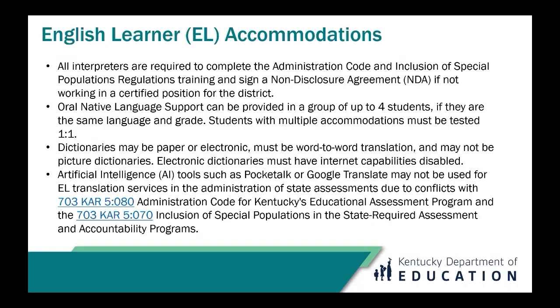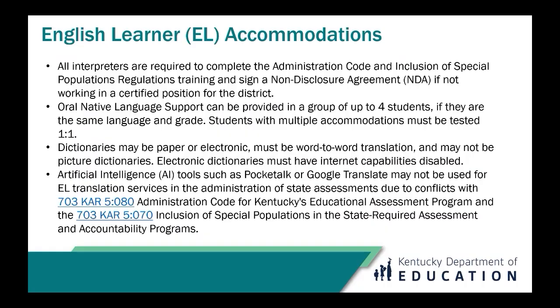Oral native language support can be provided in a group of up to 4 students if they are the same grade and language. Please note the person providing services must also be able to actively monitor students while they are testing. Students who have additional accommodations such as scribe or dictionary must be tested one-to-one. Dictionaries may be paper or electronic, but must be word-to-word and not contain definitions or pictures. Internet capabilities must be disabled.